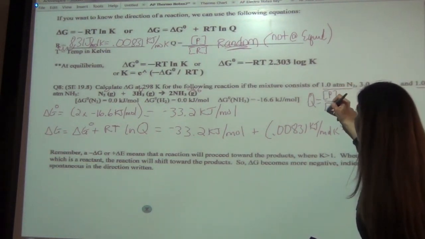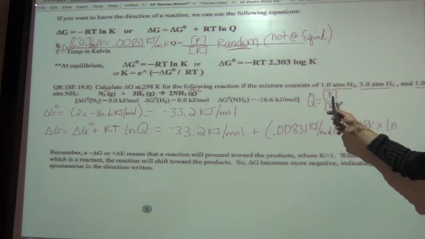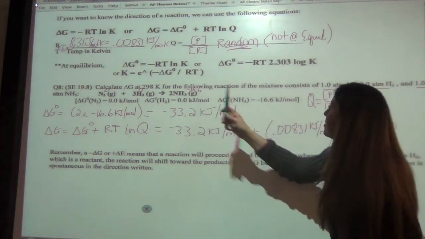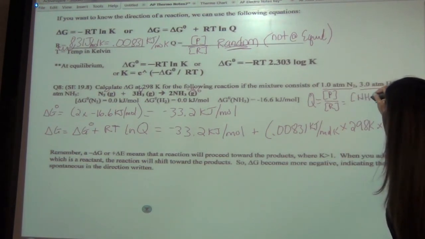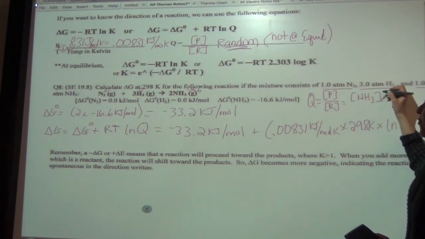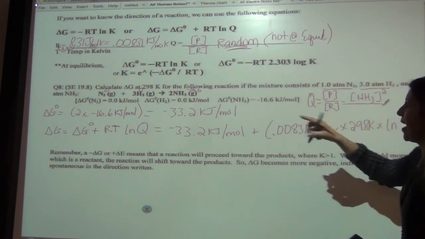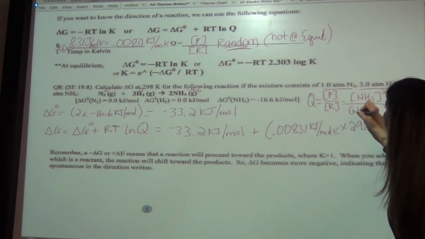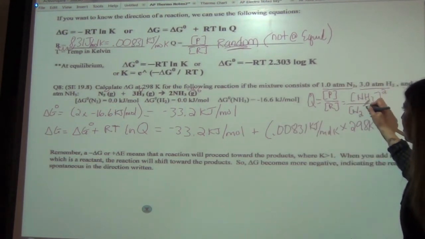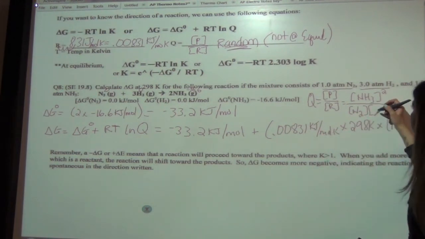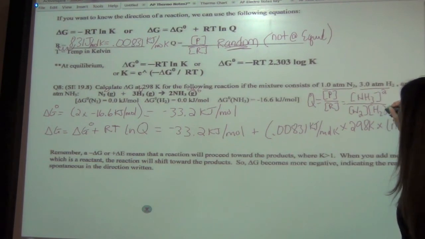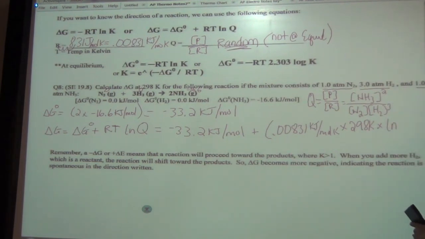We know it's products over reactants. And so in this case here, our equation is NH3 is our product, but what do we have to do to it? Squared. Awesome. Nice. Divided by N2. And remember, this is pressure. I'm doing concentration, but you would be writing pressure in this case. So it would be P if I corrected this, times H2 cubed. Okay, so it really should say pressure of each one of these. So now let's plug it in.